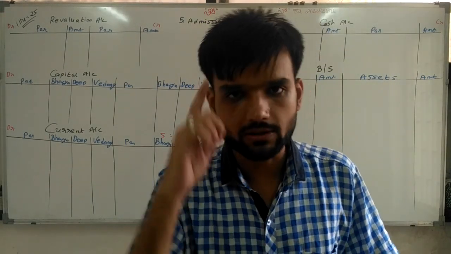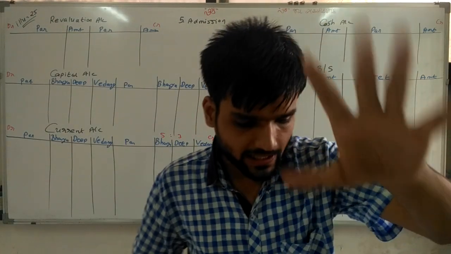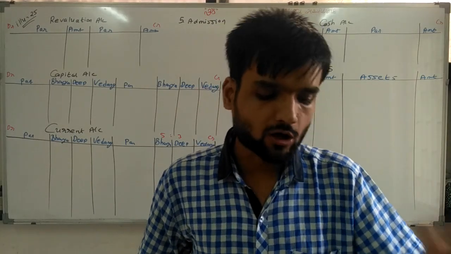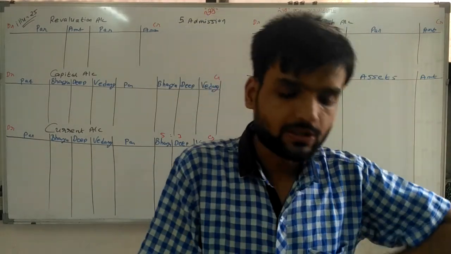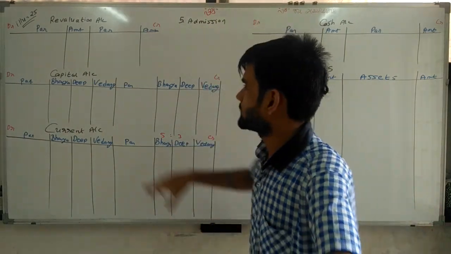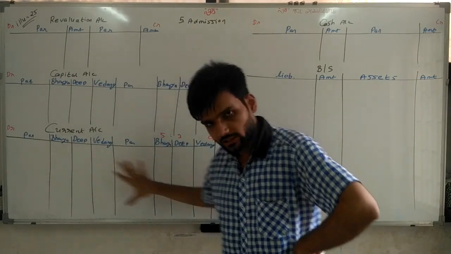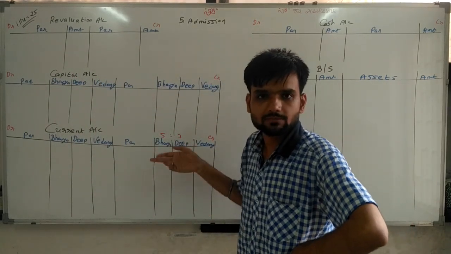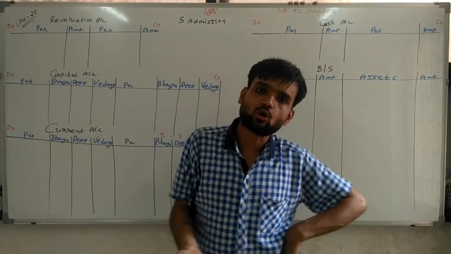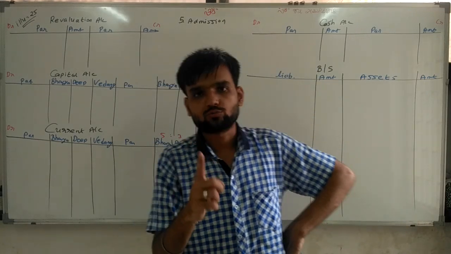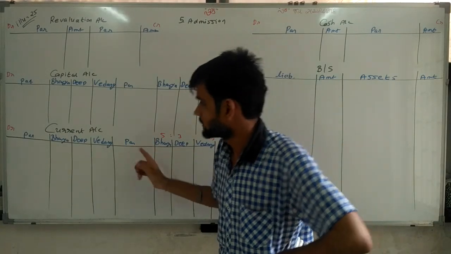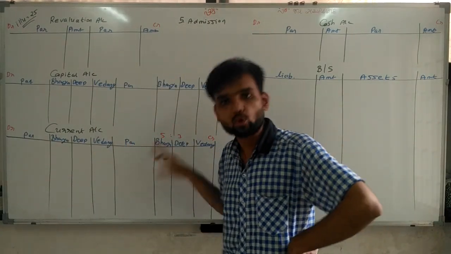In this balance sheet, what is given? See, on the liability side, capital account of Bhavya and Deep is given, and current account of Bhavya and Deep is given. Both accounts are given. So we are preparing capital account as well as current account, and both are same type of accounts. 3 partners, then 3 columns; 2 partners, then 2 columns. Nothing else is there.